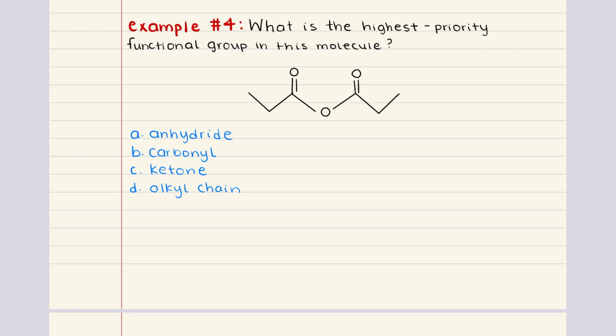Looking at the structure, we see that it contains 2 carbonyl groups connected by an oxygen atom. This specific arrangement is characteristic of an anhydride, which is a functional group formed by the dehydration of two carboxylic acids. And it is, in fact, the highest priority functional group that is present in this molecule. That makes the correct answer for problem 4, answer choice A.